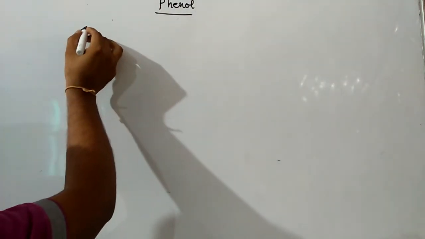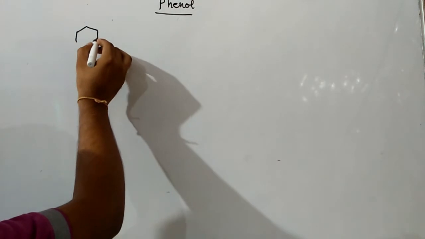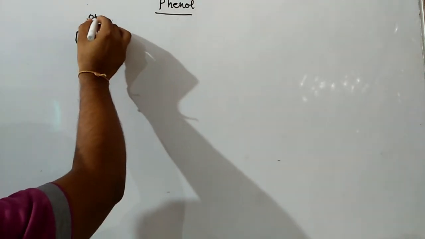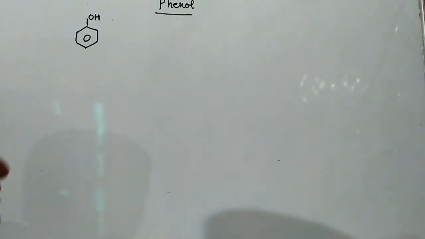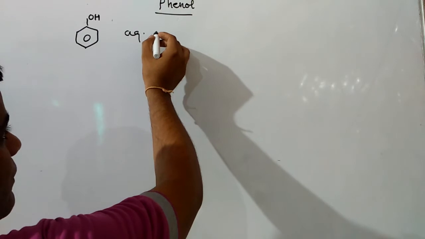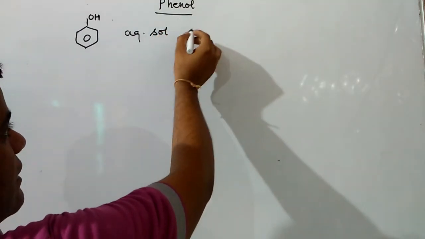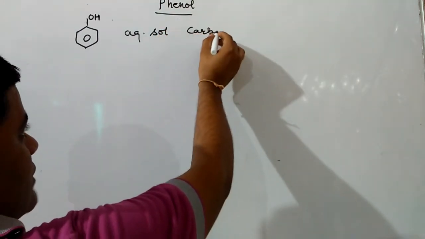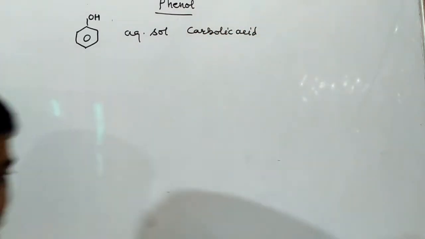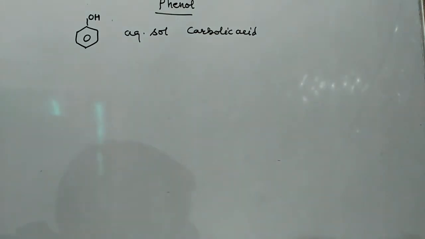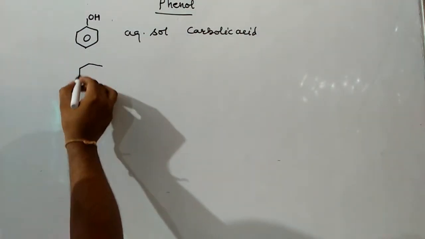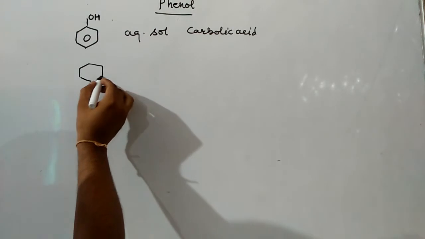In phenol, OH group is present on benzene ring, and aqueous solution of phenol is known as carbolic acid. Now we have to discuss the derivatives of phenol, and the first one will be having a methyl group.